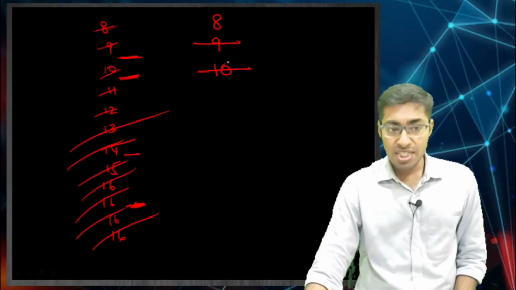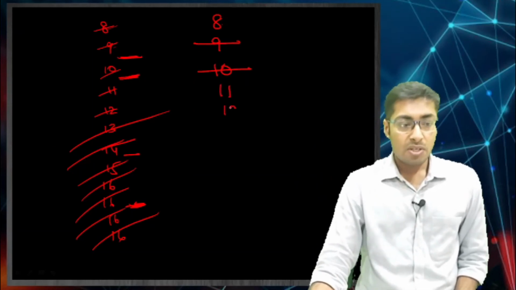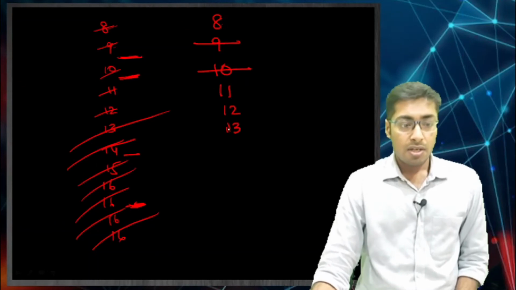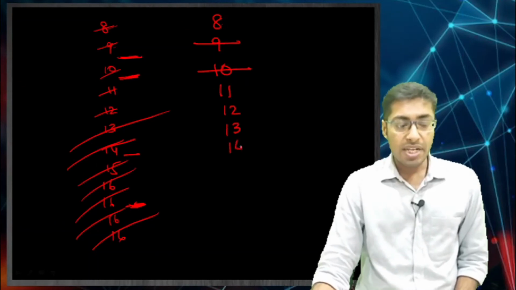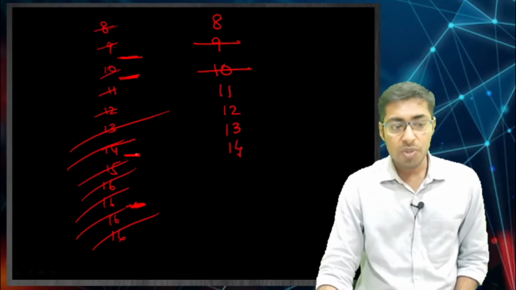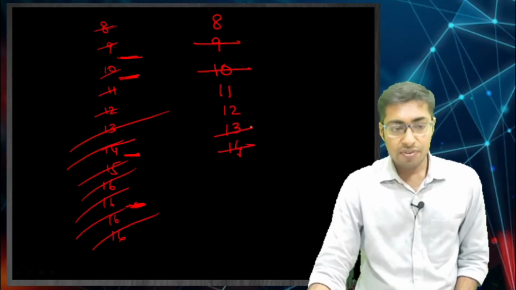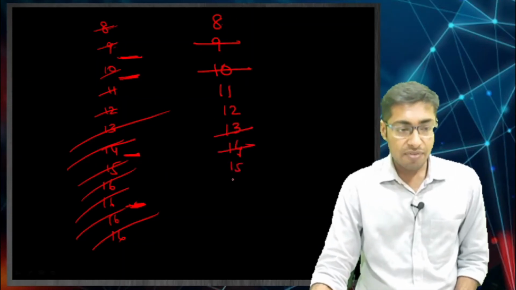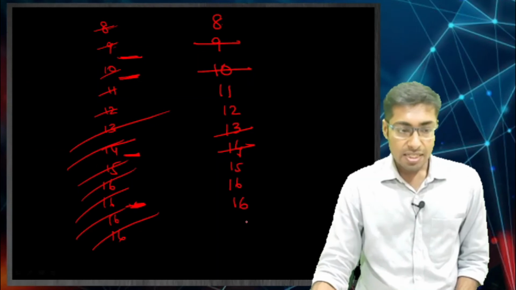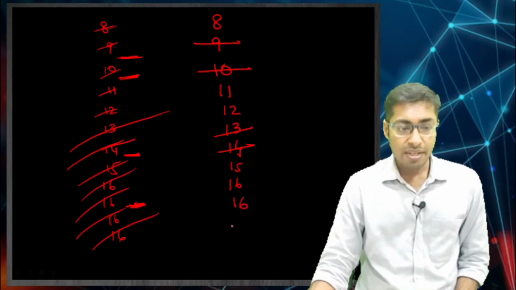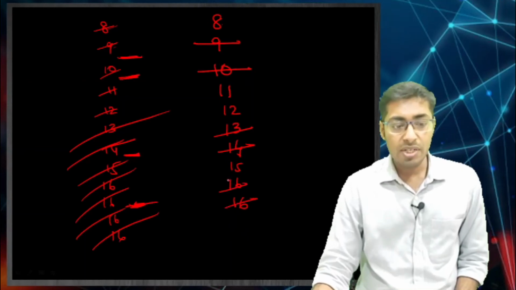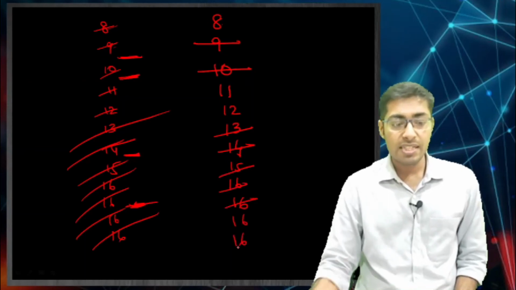Your COGS is this, then 11, 12, 13 and 14 is what you produced, and then you sold 2 units over here, so last in first out, this goes away. Then you did 15, 16, 16, 16, you produced these many, and then over here you sold 3 units, so this also goes away, then 16 and 16.